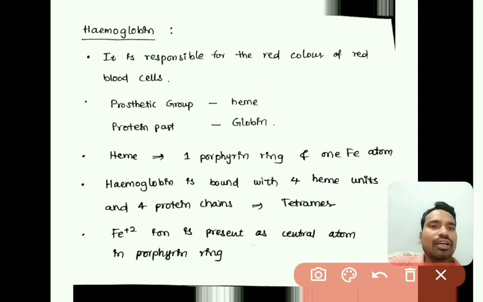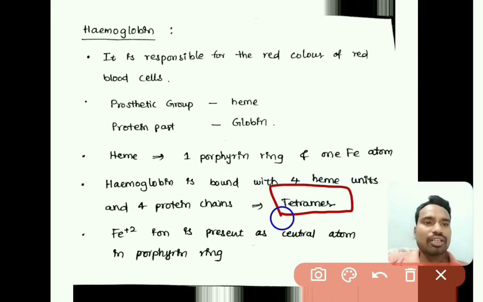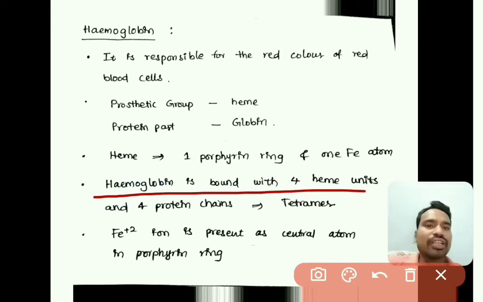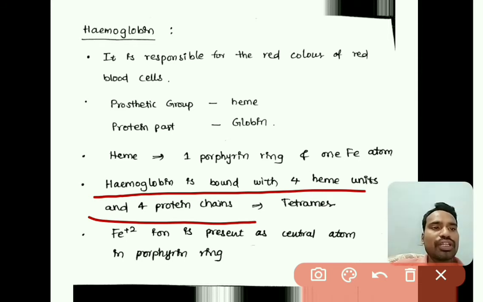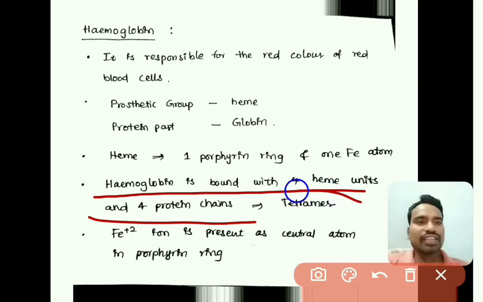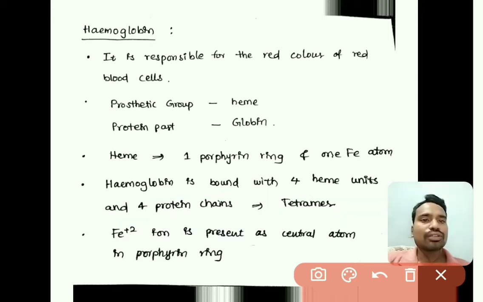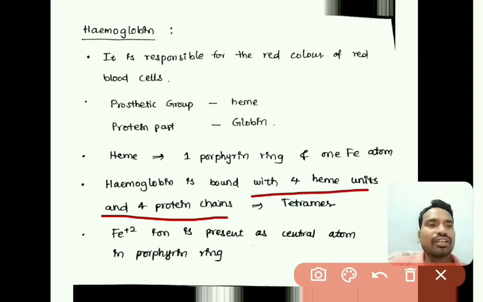Hemoglobin is a tetramer. That means this hemoglobin is bound to 4 heme units as well as 4 protein chains. That's why it is called a tetramer, and it also has a quaternary structure, right. The 4 protein chains are bound to the 4 different heme groups.